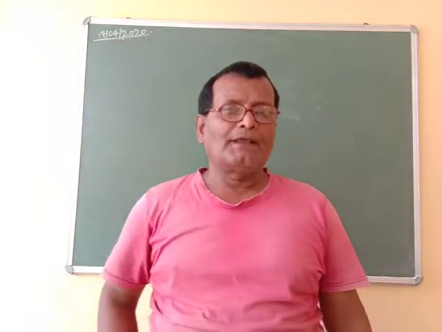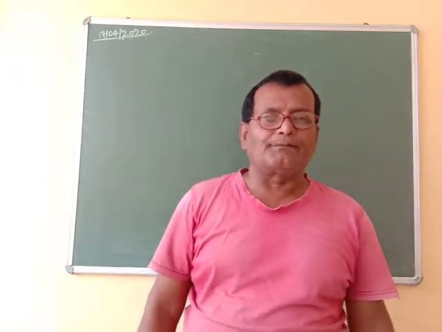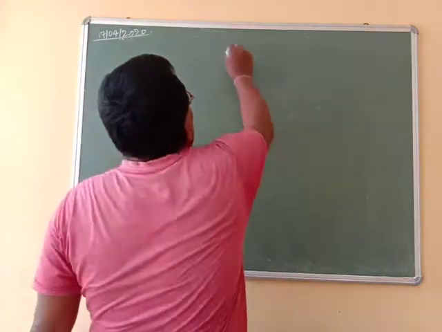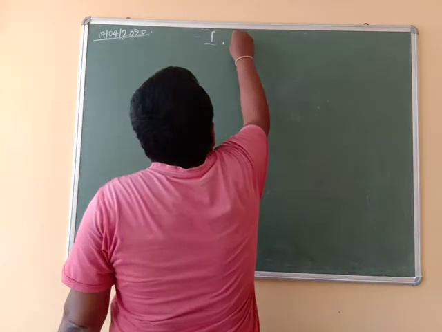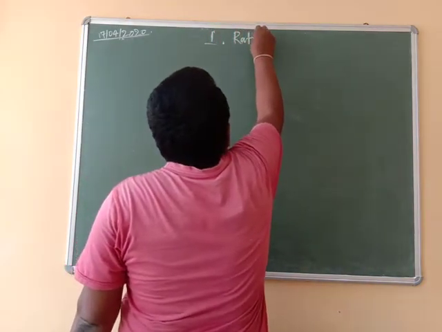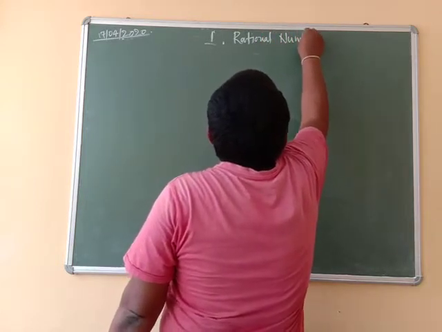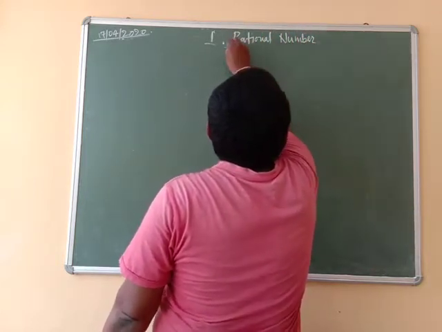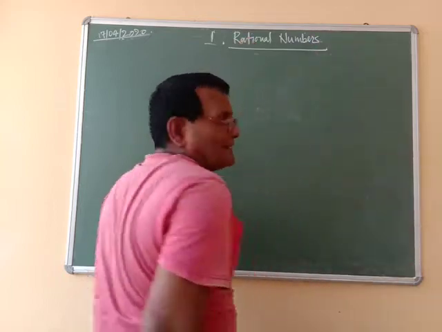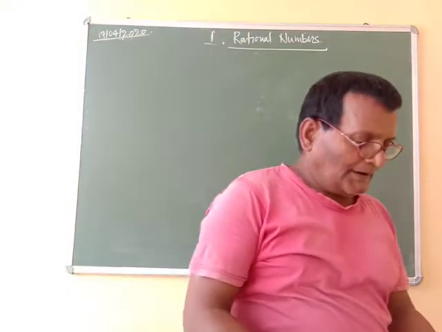Yesterday, I had discussed rational numbers.